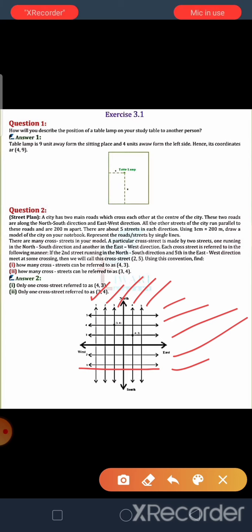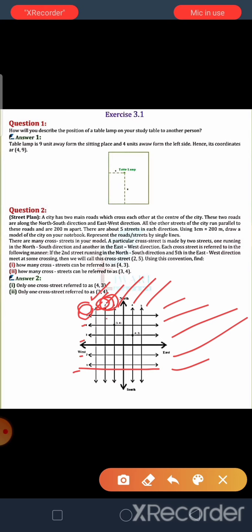Second north-south is our second street, and for the other, the fifth street in the east-west direction.